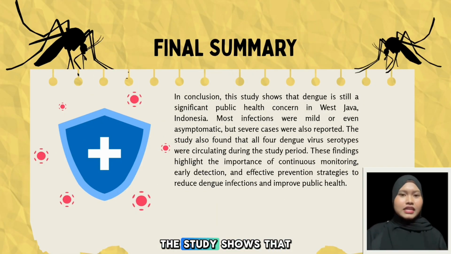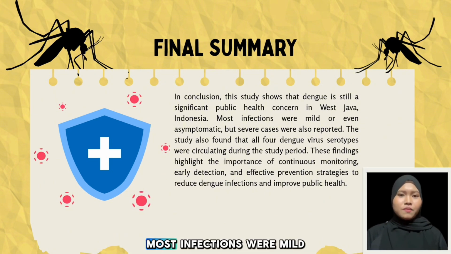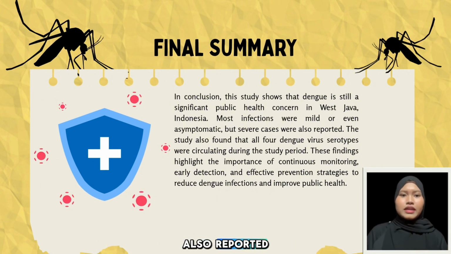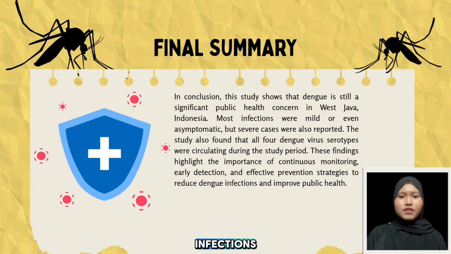In conclusion, the study shows that dengue is still a significant public health concern in West Java, Indonesia. Most infections were mild or even asymptomatic, but severe cases were also reported. The study also found that all 4 dengue virus serotypes were circulating during the study period. These findings highlight the importance of continuous monitoring, early detection, and effective prevention strategies to reduce dengue infections and improve public health.